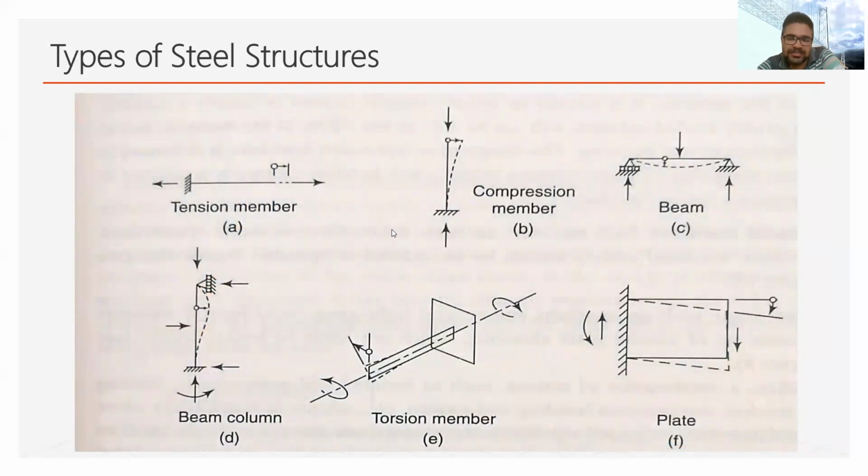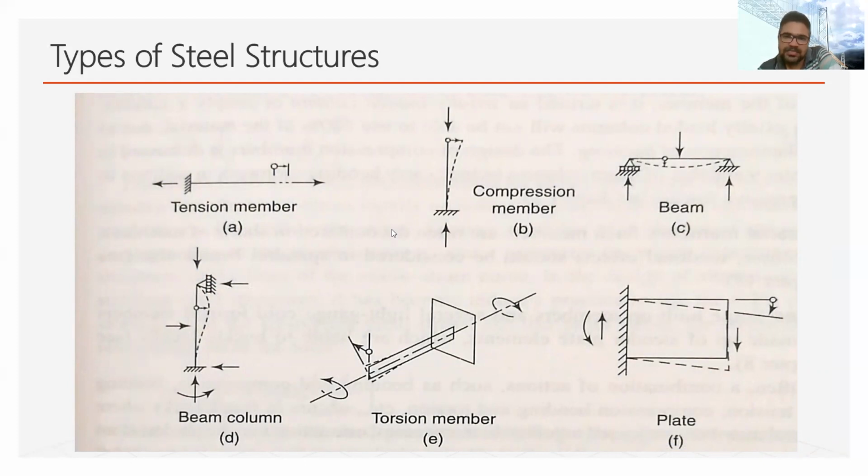Now, in this course, we will confine our attention to the design of structural elements which are encountered in buildings. The various structural elements used in a building can be classified in different forms according to the method by which they transfer the load.